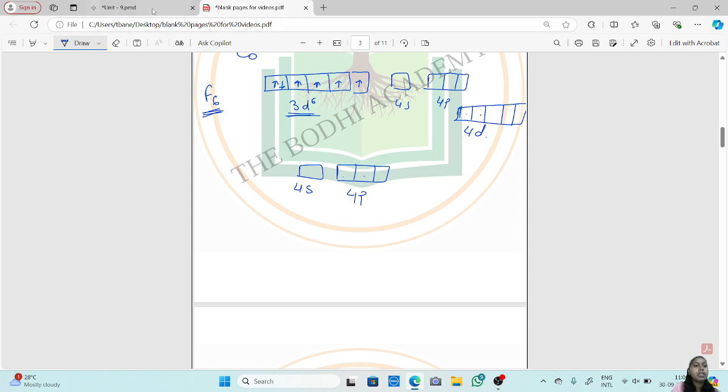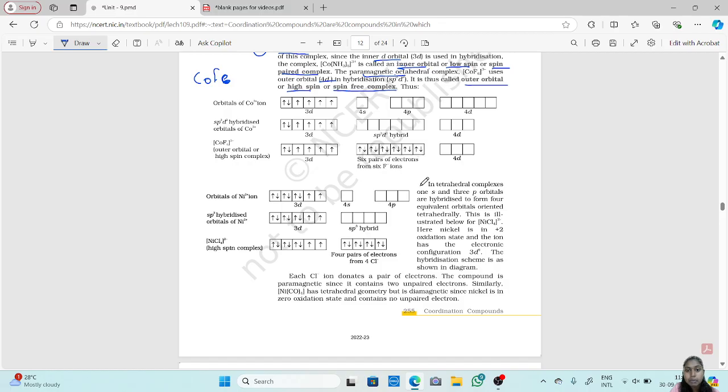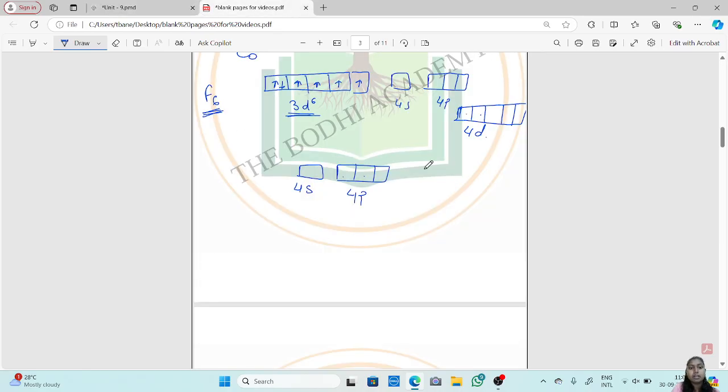Here we can see the hybridization uses two orbitals from the 4d, so it is sp3d2.